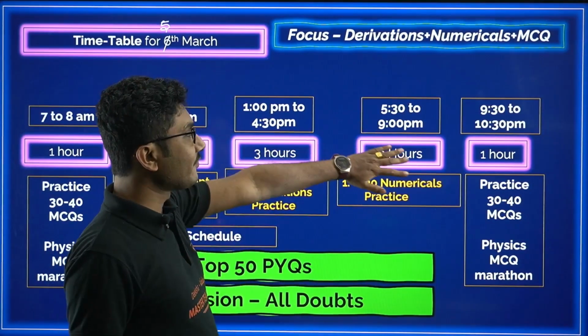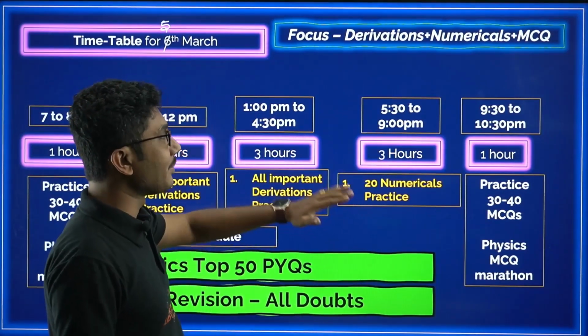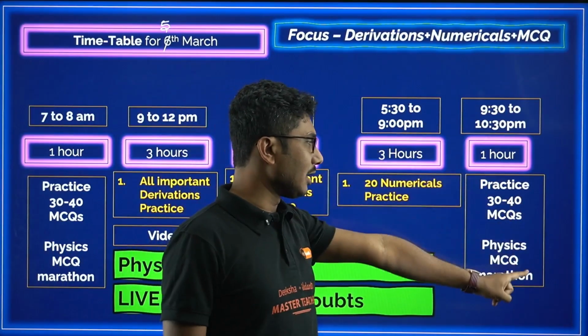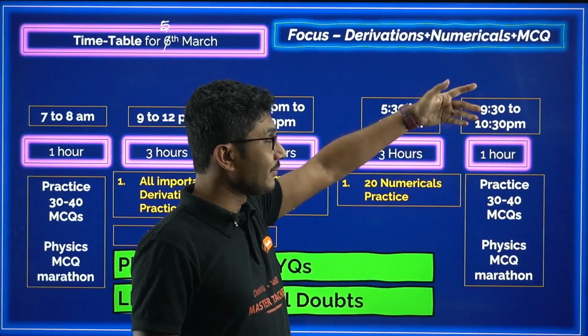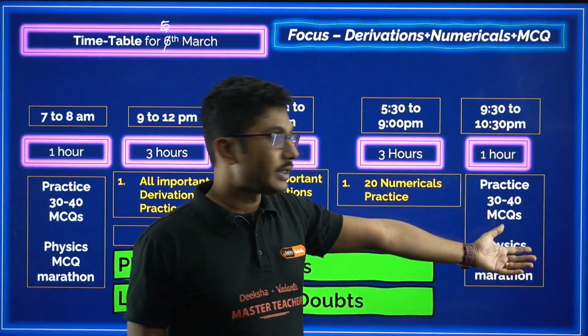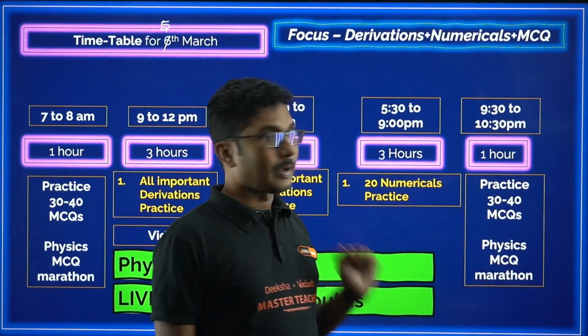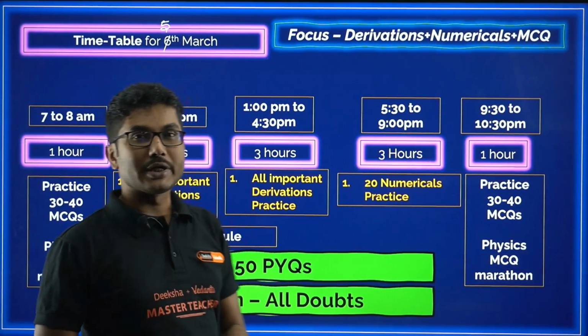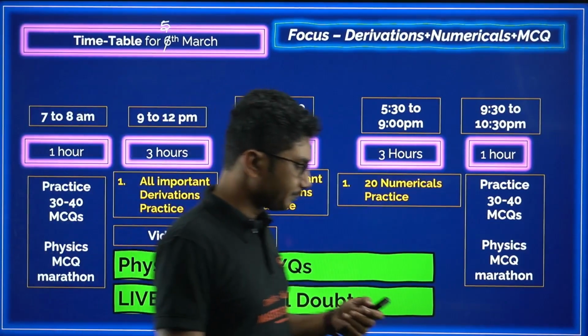Next, after you practice the numericals, if you get some time, 20 numericals is compulsory. There is no option. This one is optional. After dinner, if you still have not finished 20 numericals, you can continue with more numericals. And if you have completed the numerical portions, then you can practice some MCQs again on that day.